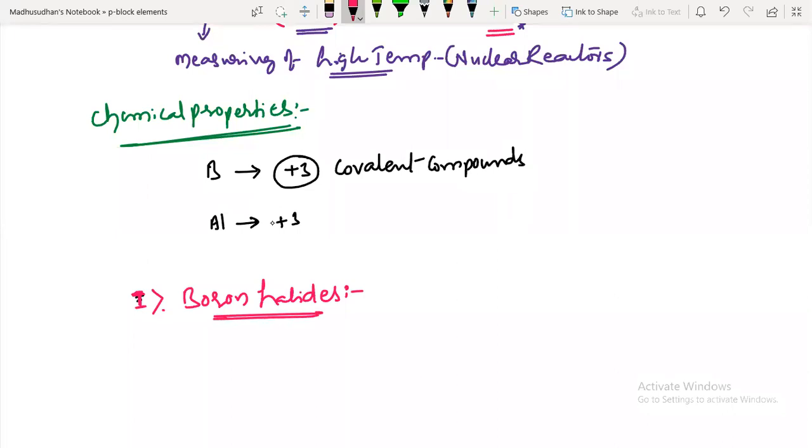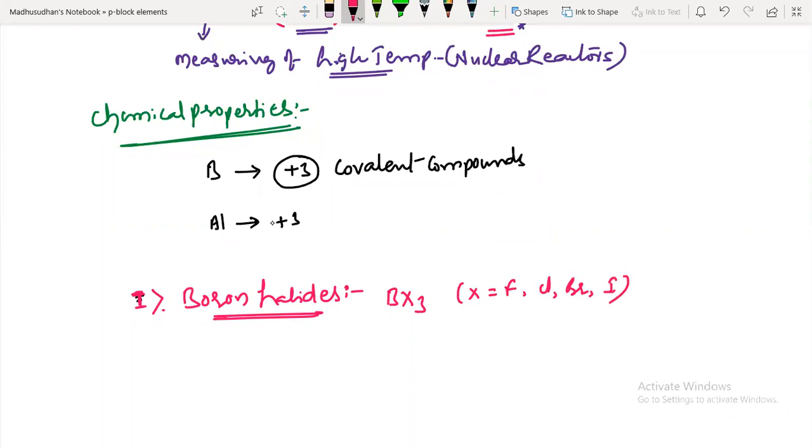Suppose I take BX3, where X is fluorine, chlorine, bromine, or iodine. Anything you can take, isn't it?